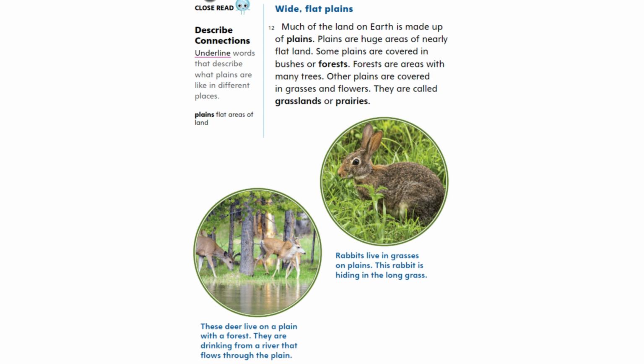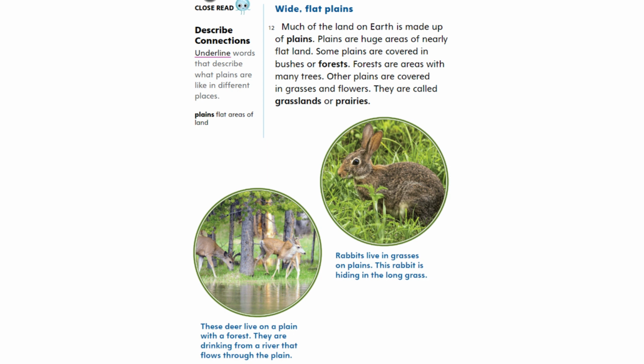Some plains are covered in bushes or forests. Forests are areas with many trees. Other plains are covered in grasses and flowers. They are called grasslands or prairies. These deer live on a plain with a forest. They are drinking from a river that flows through the plain.